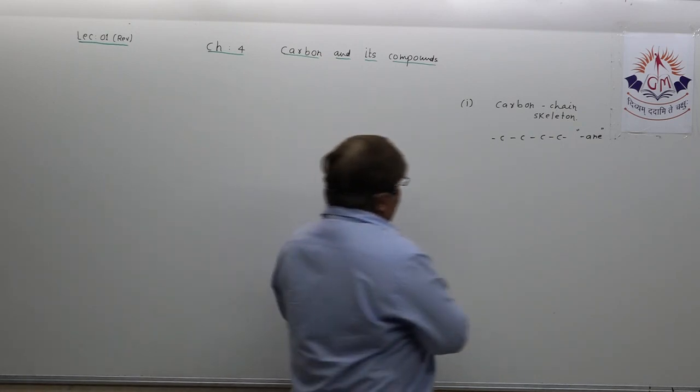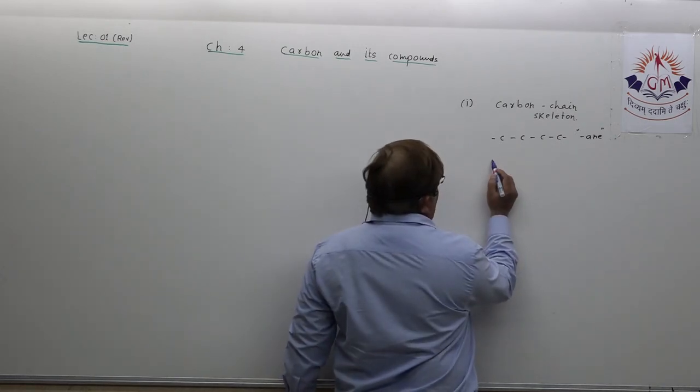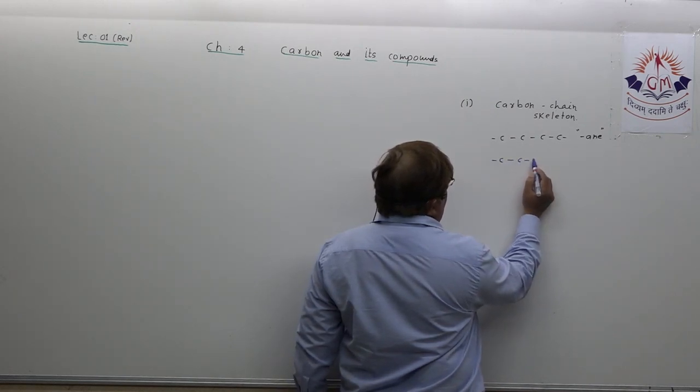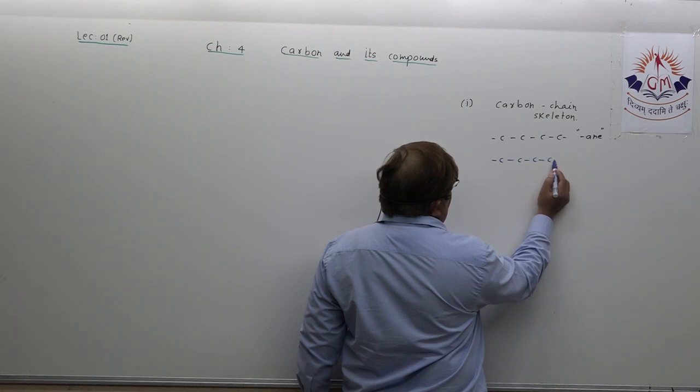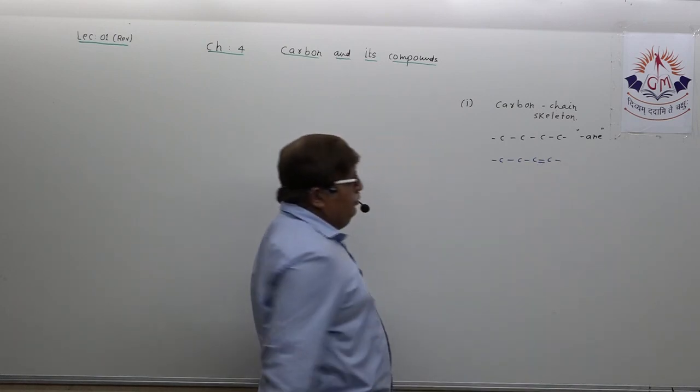Now, second, dear student, suppose you have a chain, understand, but somewhere you see a double bond.